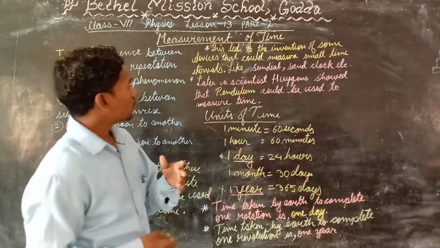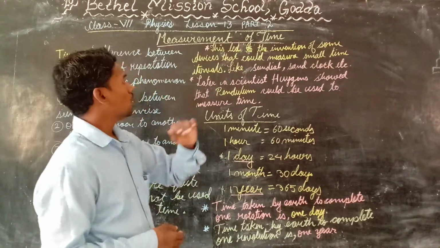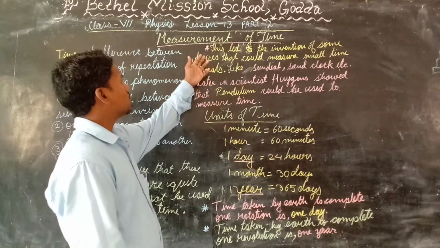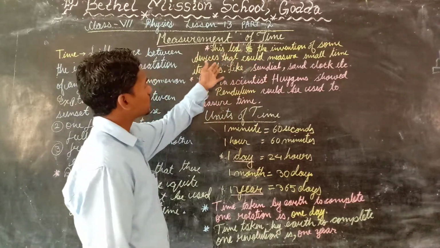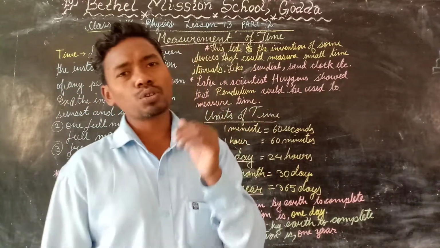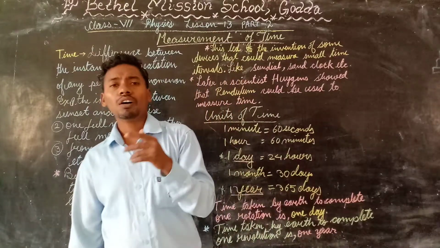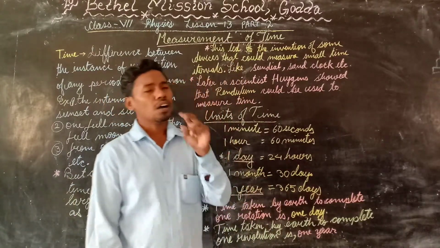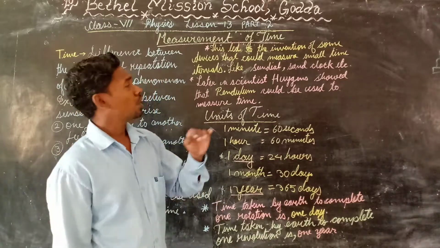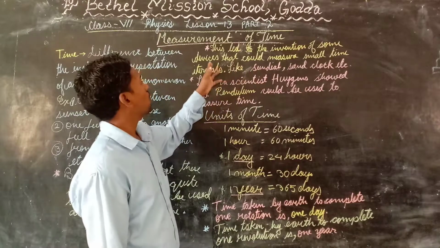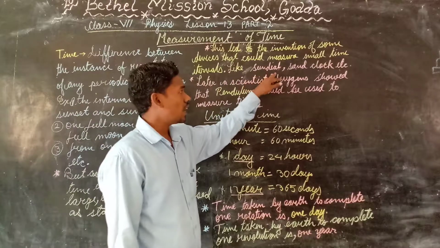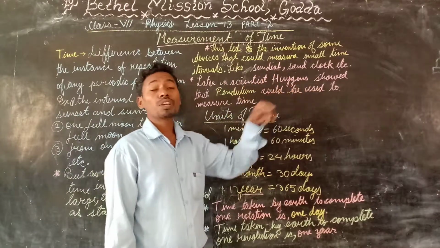So, in search of smaller units, as the requirement started, this led to the invention of some devices that could measure small time. The people in olden days also felt the requirement of measuring time in small intervals. The examples were the sundial, the sand clock, and the water clock.